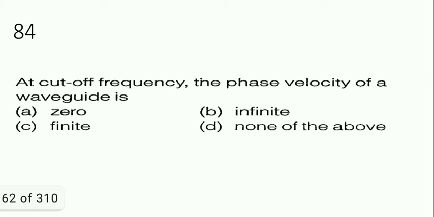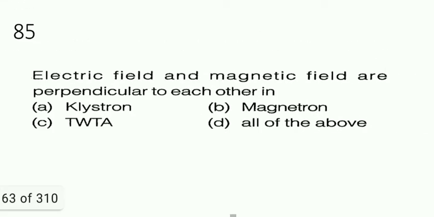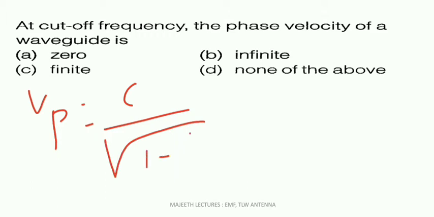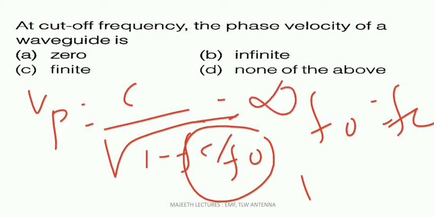Next, at cutoff frequency, the phase velocity of a waveguide. So we know that the phase velocity formula is Vp equal to c by root of 1 minus fc by f0 whole squared. At cutoff frequency, f0 becomes fc. So when f0 becomes fc, this will become 1, so 1 minus 1 is 0, and Vp becomes infinity. So the answer is option B.